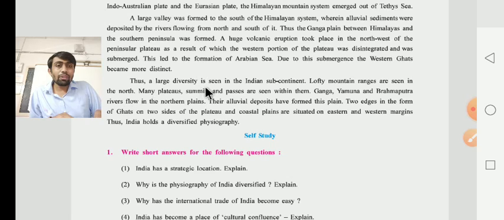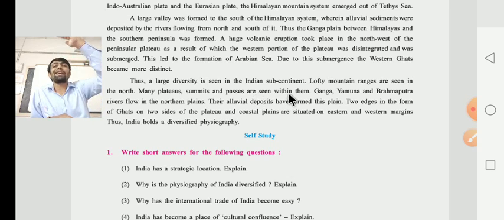Thus, a large diversity is seen in the Indian subcontinent. You know very well the meaning of diversity. It means different, vivid, alag-alag. Lofty mountain ranges are seen in the north. Many plateaus, summits and passes are seen within them in the northern direction, and we know that in the northern direction the Himalaya mountain range is there.